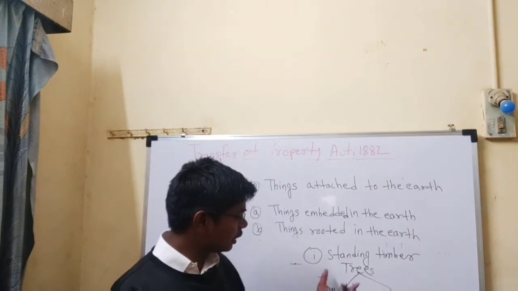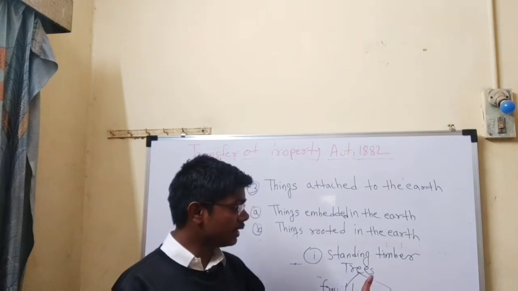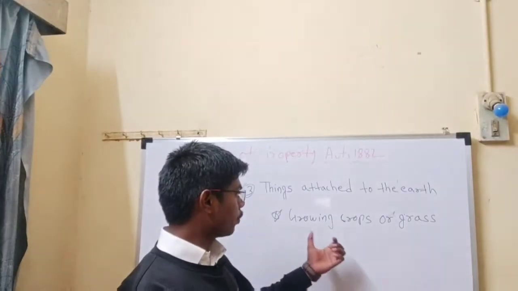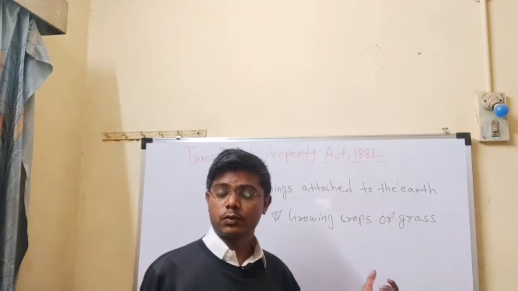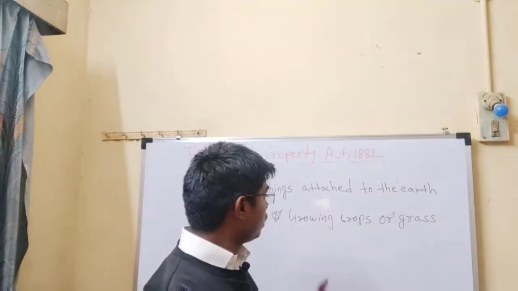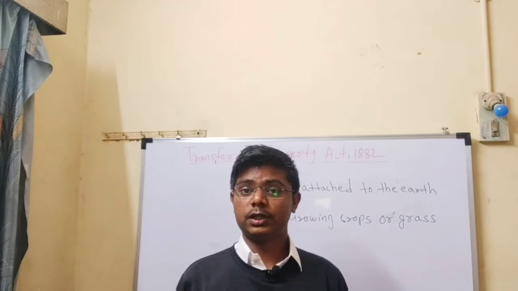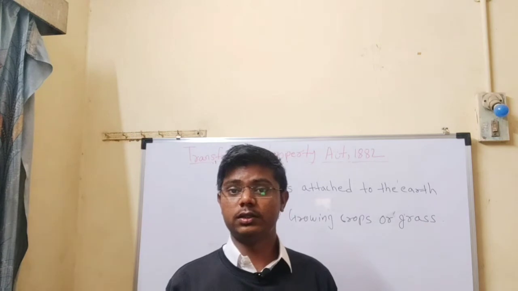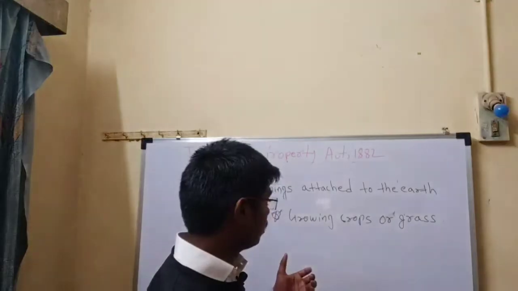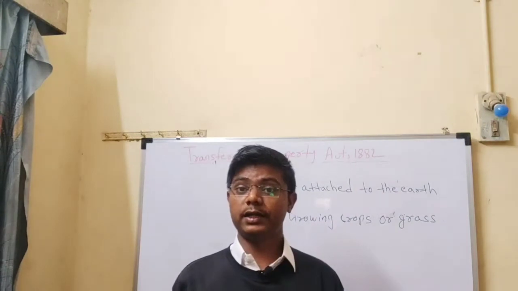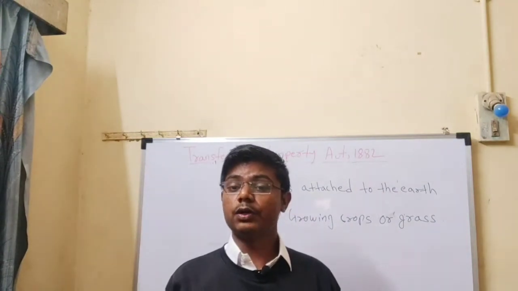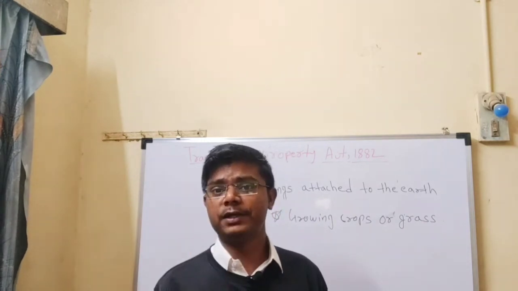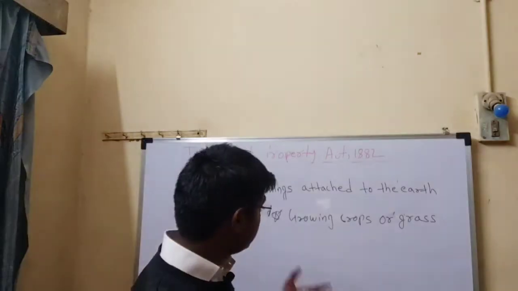Okay, so we have discussed there are two kinds of trees, fruit bearing and standing timber. Next, growing crops or grass. Growing crops means crops standing in the field. Growing crops are movable property because the crop is bound to be cut in the near future. Even the crop standing in the field has no other use except produce. Even sugar cane is also movable property. Okay, so friends, this is growing crops.